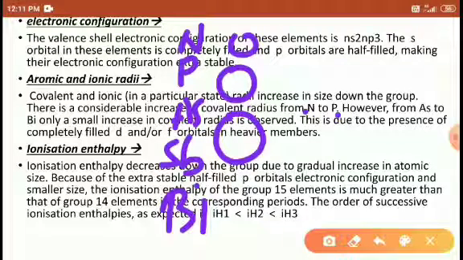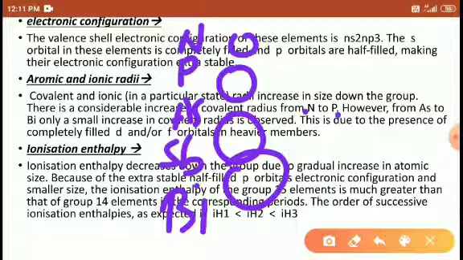From arsenic to bismuth there is only a small increase, again a small level of increase, not a high amount.